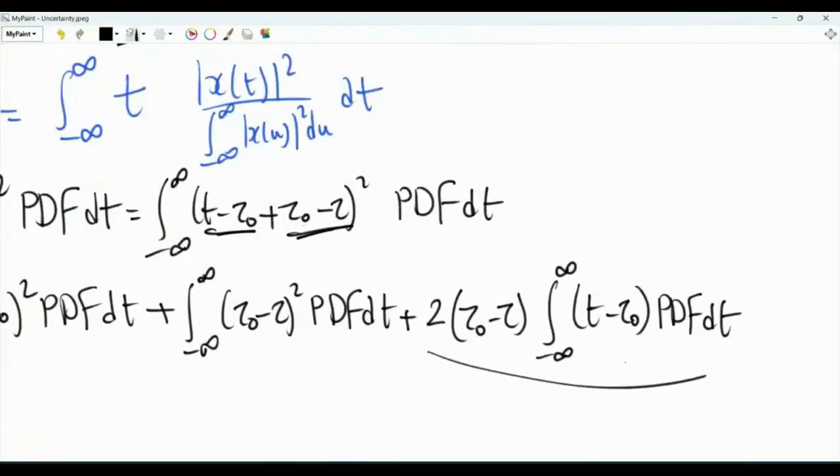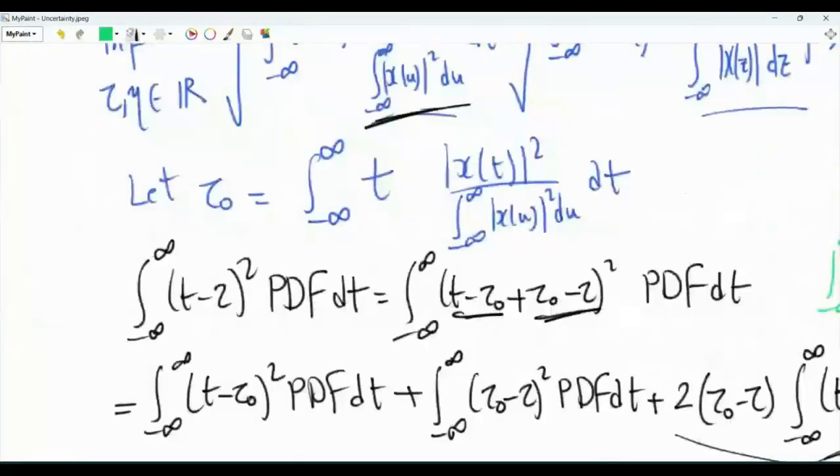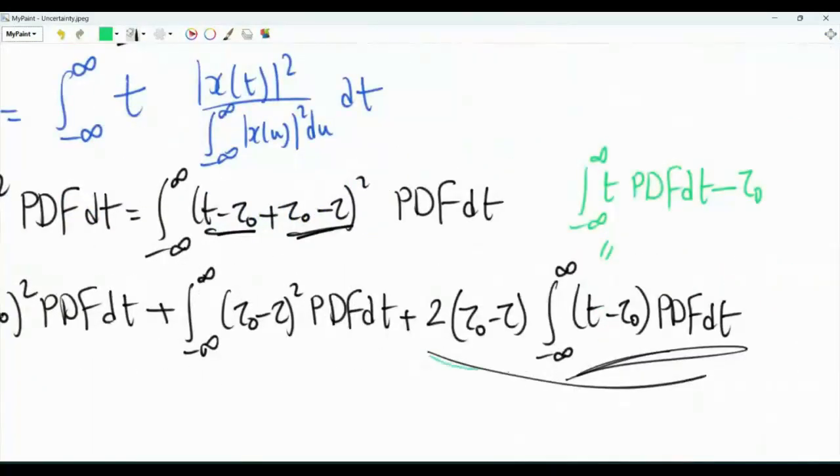Let's look at this third term here. Now, what is this integral? This integral is equal to the integral from minus infinity to infinity of t times the pdf dt, minus τ0 times the integral of the pdf, which is unity. And by definition, τ0 is equal to this integral. This means that this third term here is equal to 0.